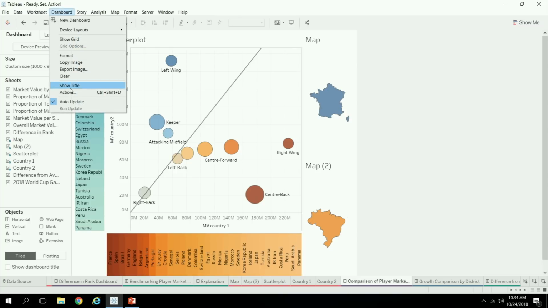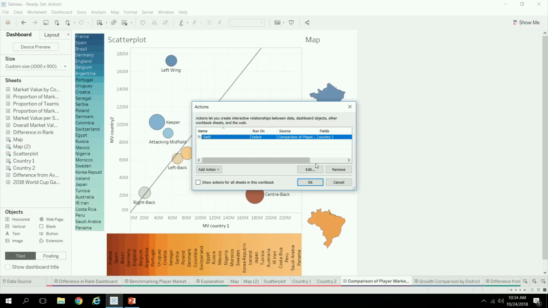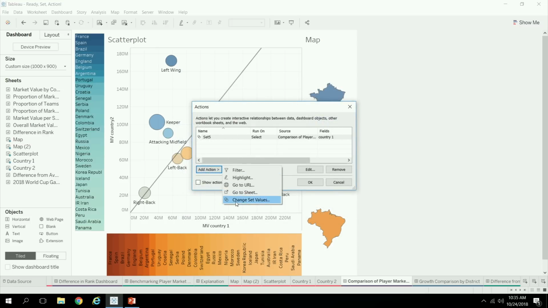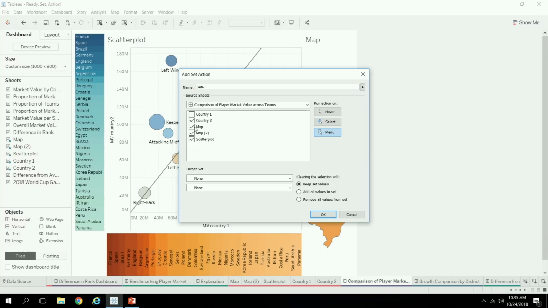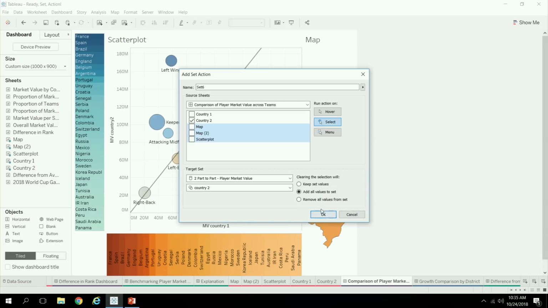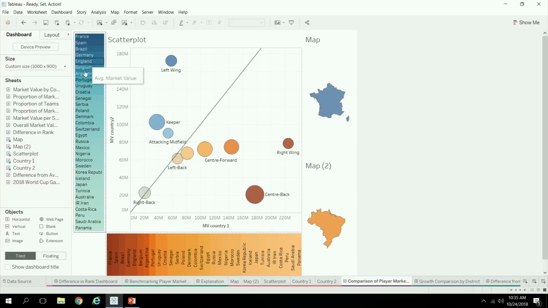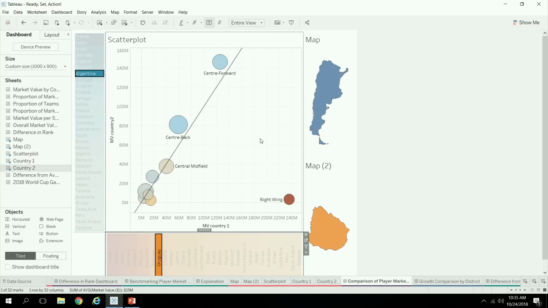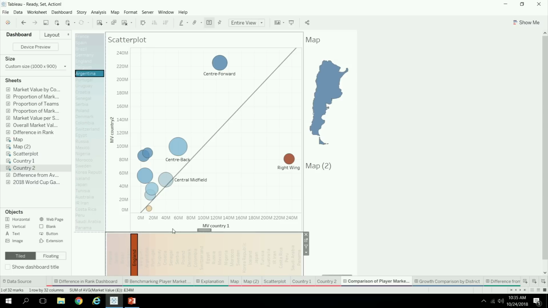So if we go and add those actions, that one's happy now, and then we'll add another action for country 2, and we want that to target the country 2 set. So now we can say, how is Argentina comparing to Uruguay? And boom, there it is, rebuilt from scratch, before your eyes.